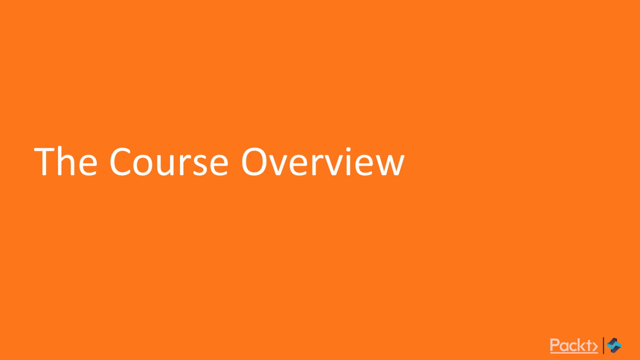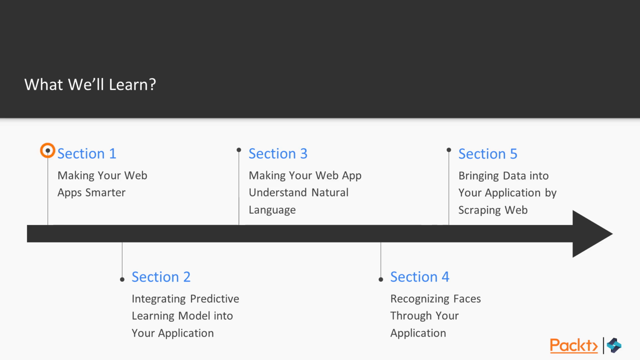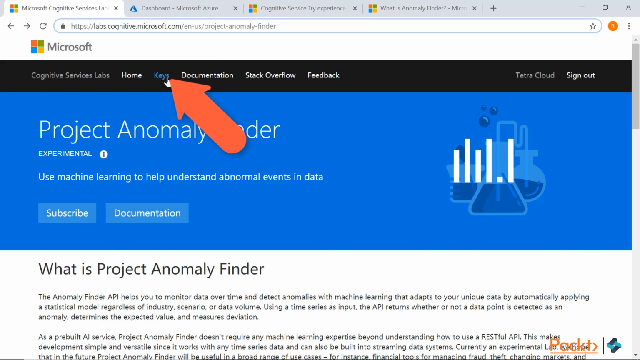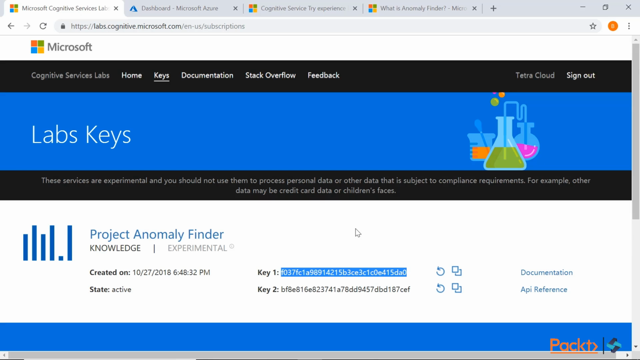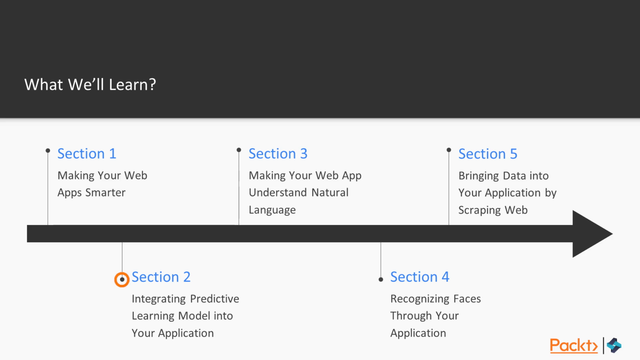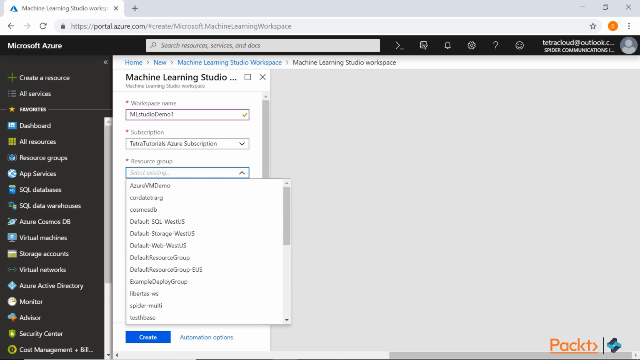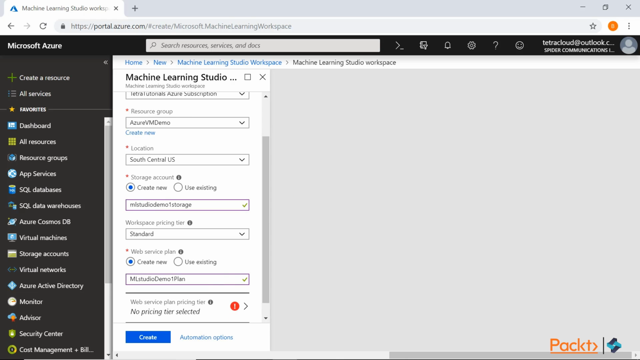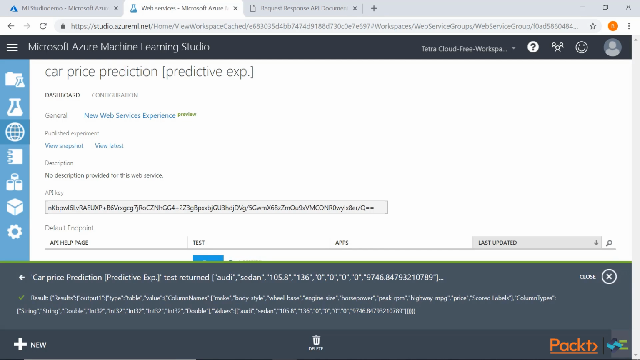This course will teach you some hands-on skills to make your web application smarter using Azure ML and Cognitive Services provided by Microsoft. This course is divided into 5 sections. In the first section, you will get a detailed overview of Azure Cognitive Services and toolkits. Then, you will learn how to make your web apps smarter by integrating Cognitive Service and use Knowledge API to detect anomalies. In the next section, we will take a deep dive into Azure ML Studio and build, test, and deploy predictive analytics solutions on Azure and integrate the same with your web app.